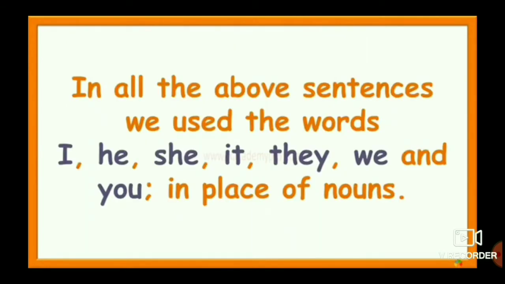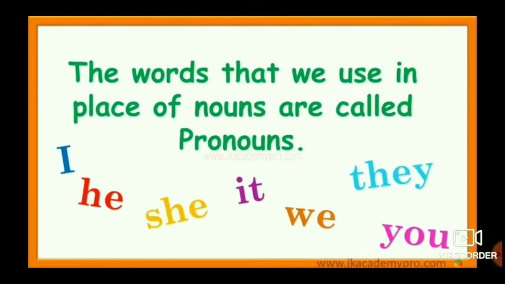In all the above sentences, we used the words I, he, she, it, they, we and you in place of nouns. The words that we use in place of nouns are called pronouns. The words I, he, she, it, we, they, you are called pronouns.